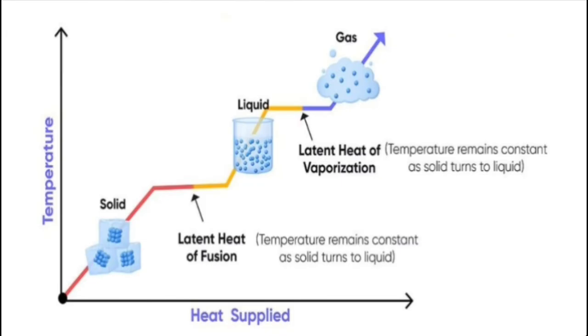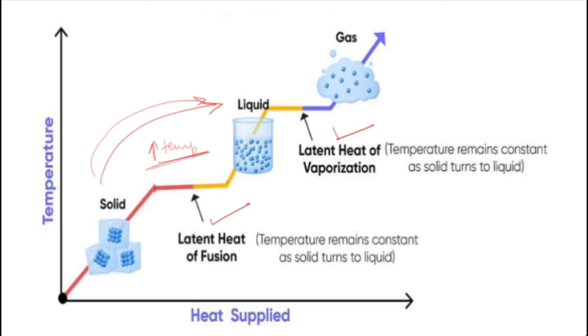Now let's look at two very important phenomena, that is latent heat of fusion and latent heat of vaporization. I told you that when we supply heat energy or increase the temperature, the solids turn into liquid, right? But when the solid melts into liquid, there is no increase in temperature. The temperature remains the same throughout. Why does this happen?